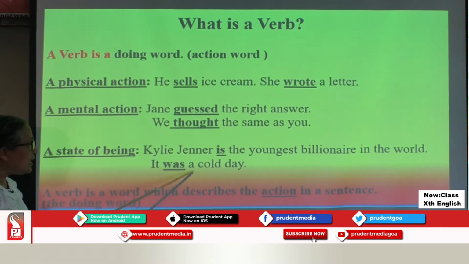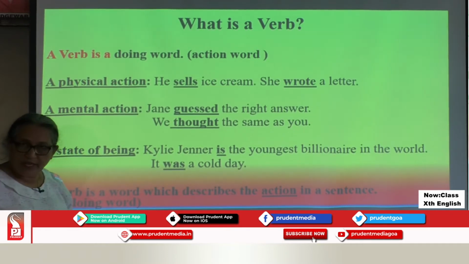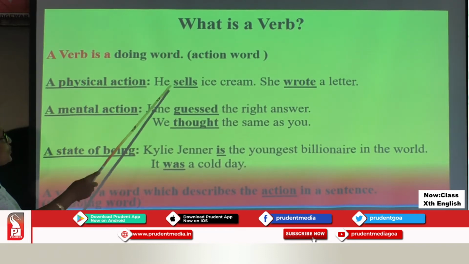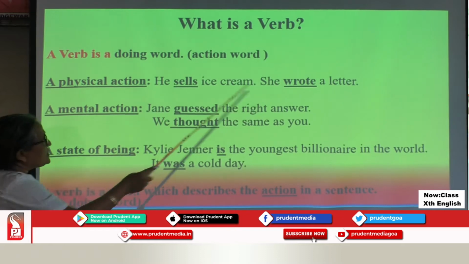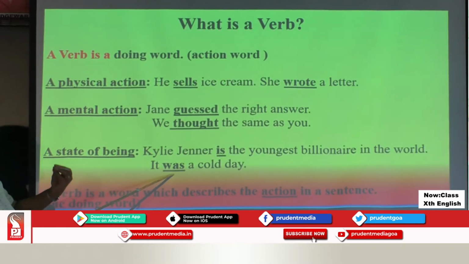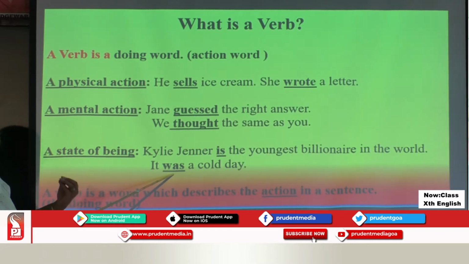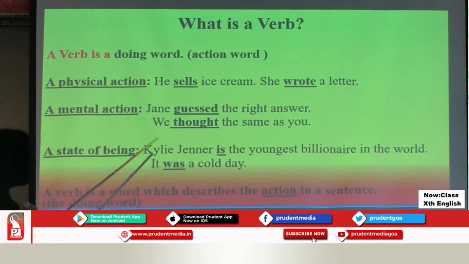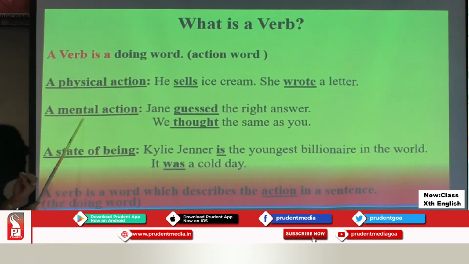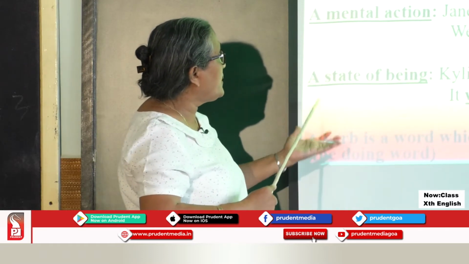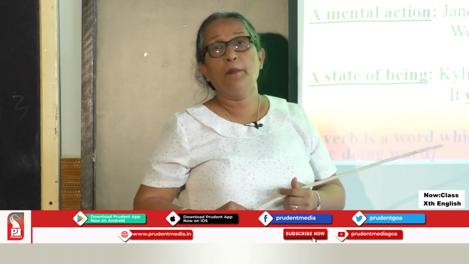It was a cold day today. Was is a state of being. So sell, wrote, guessed, taught, is, was, these are verbs, but used differently. Sells and wrote are used as a physical action. Guessed and taught are used as a mental action. Is and was are used to signify a state of being.